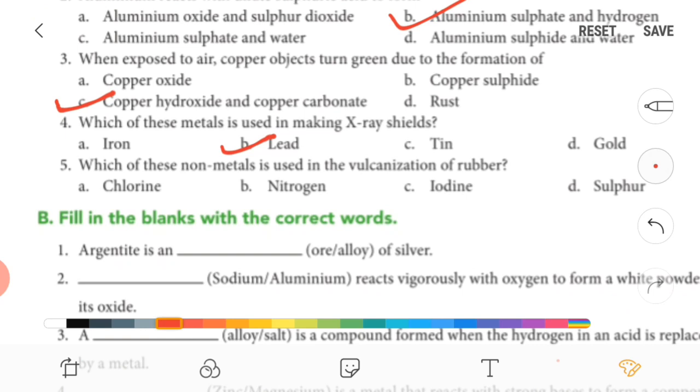Which of these non-metals is used in vulcanization of rubber? It is sulfur. It's very easy, it is sulfur.